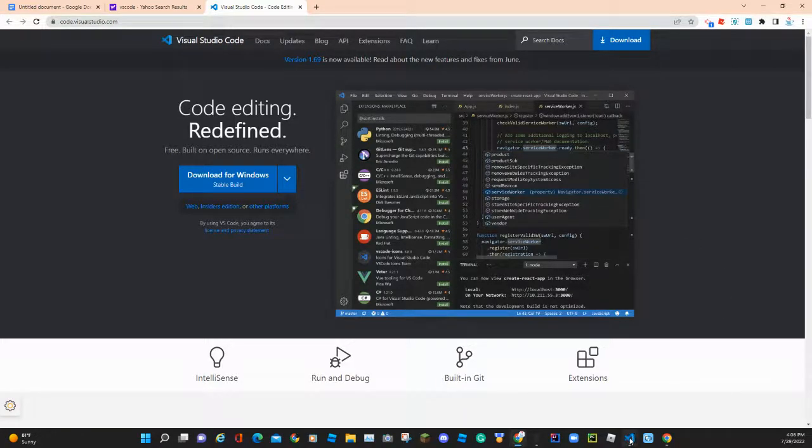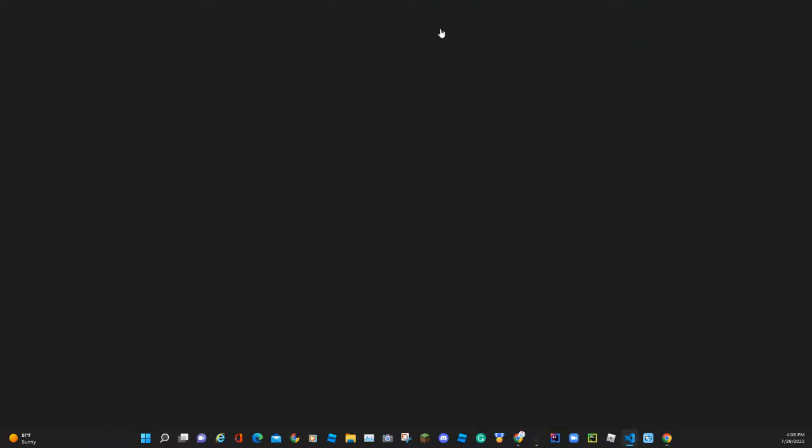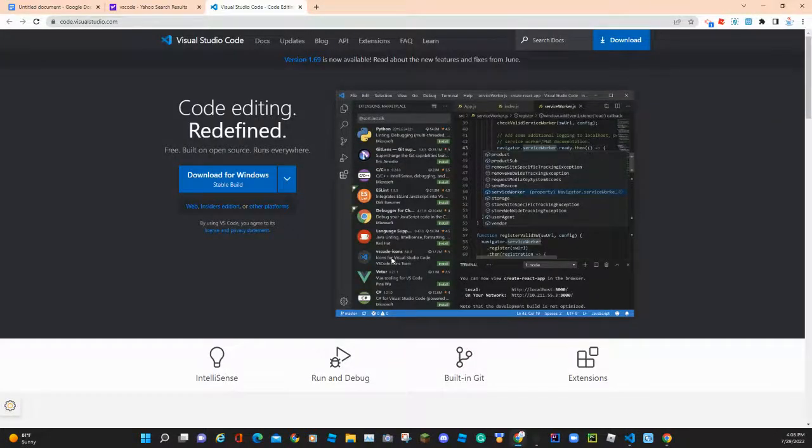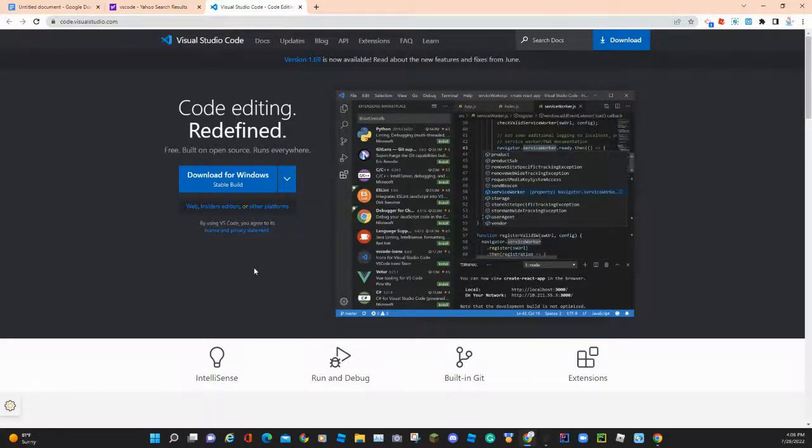And once you open it, let's see. Okay, it's loading. Give it a sec. Do you know what? Never mind. Just close that out. I'll just show you later. So you just download it. I'll have a separate video linked on how to set up VS Code, but I don't want to get too much into that right now.